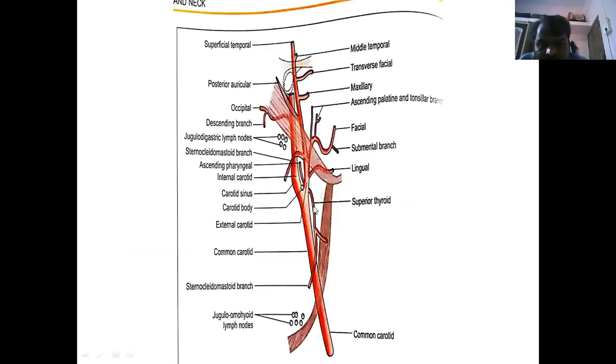This is the superior thyroid artery, ascending pharyngeal, lingual artery. This is the occipital artery. This is the facial artery. Here we can add the maxillary artery, transverse facial artery. This is the superficial temporal artery.